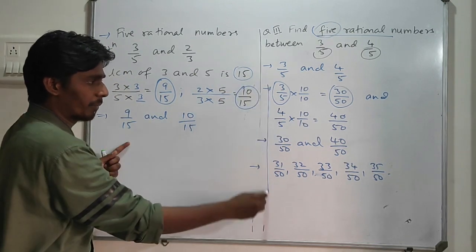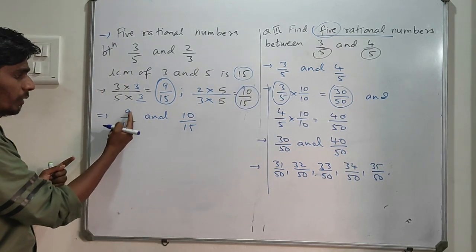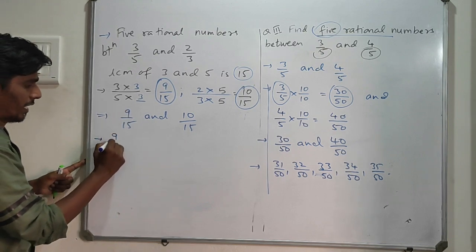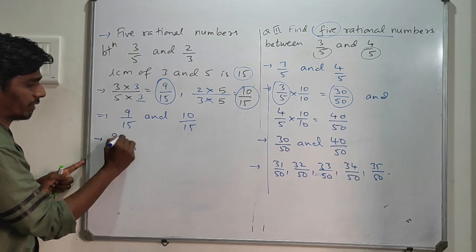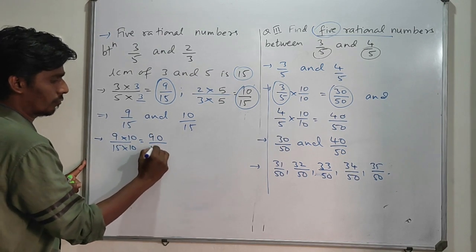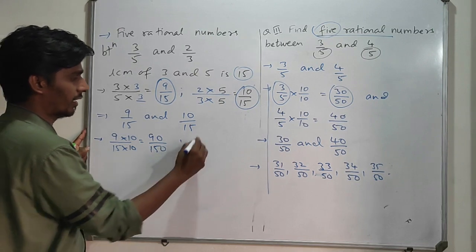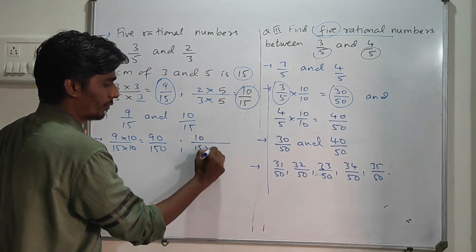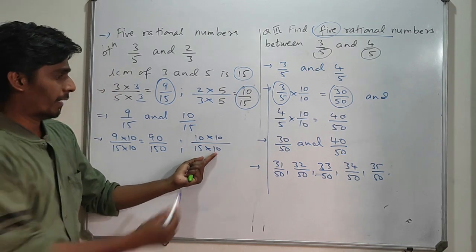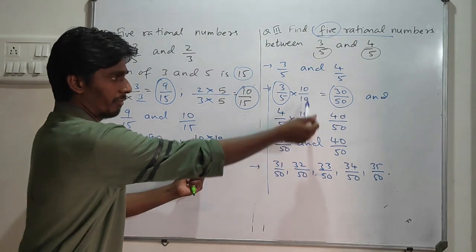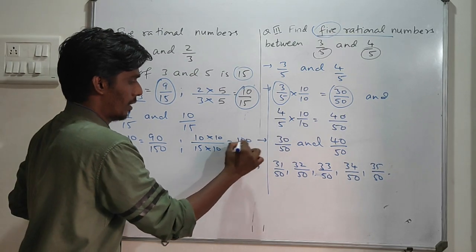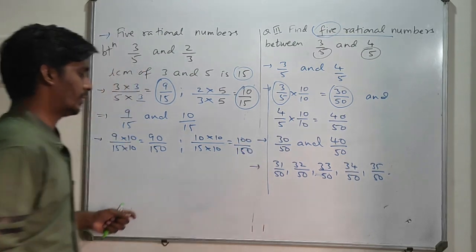Now I have to do all the remaining steps. So I am going to multiply this number by what? To make it easier, 10. So 9 upon 15 into 10 by 10, this will be 90 upon 150. Similarly, 10 upon 15 into 10 by 10, I multiply again just the way we have done here, gives 100 upon 150.